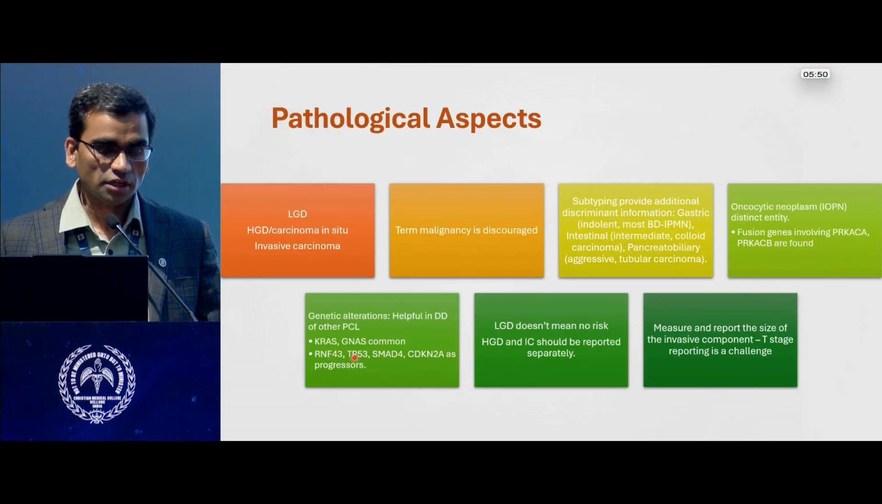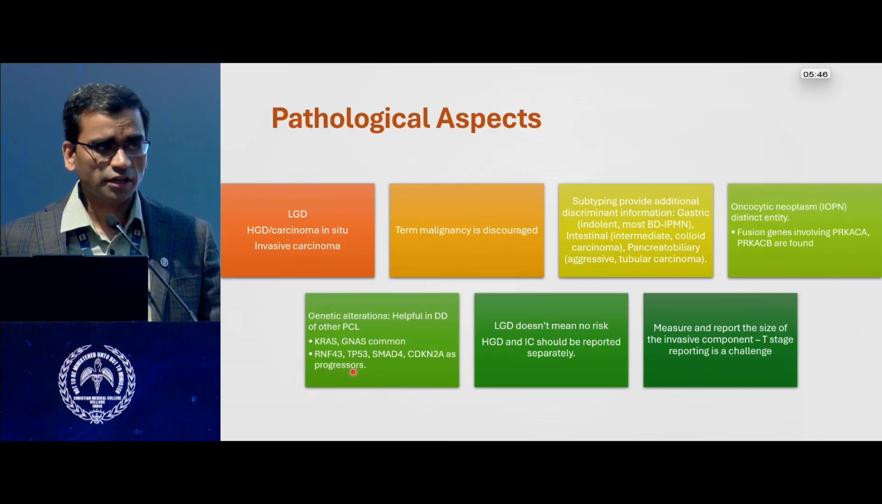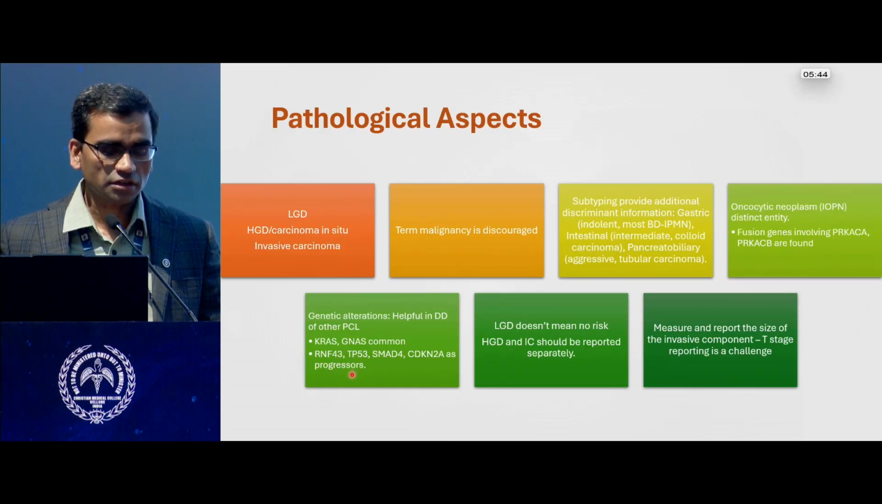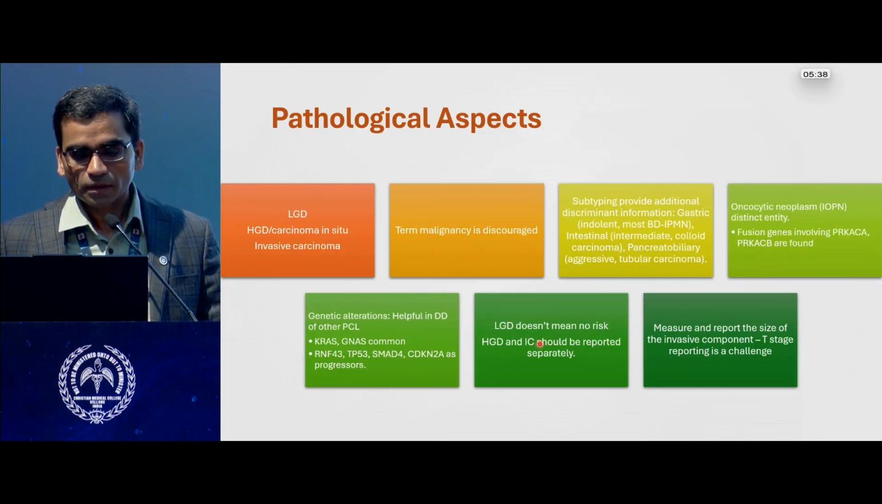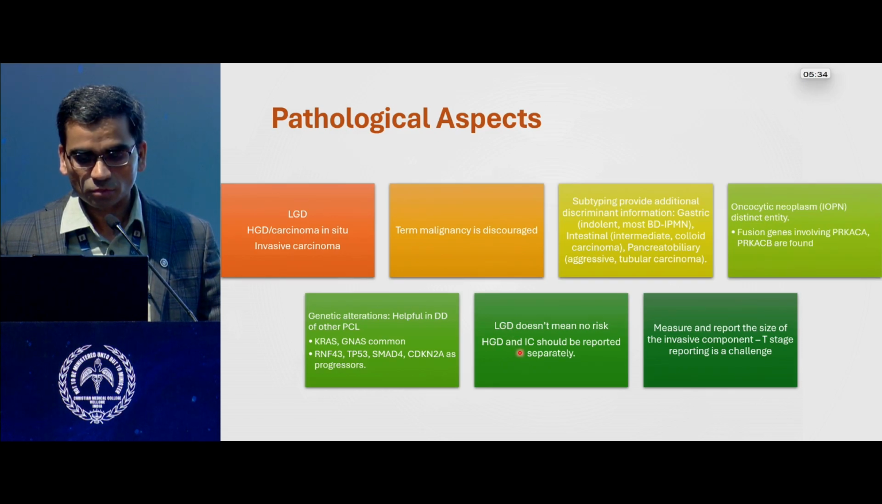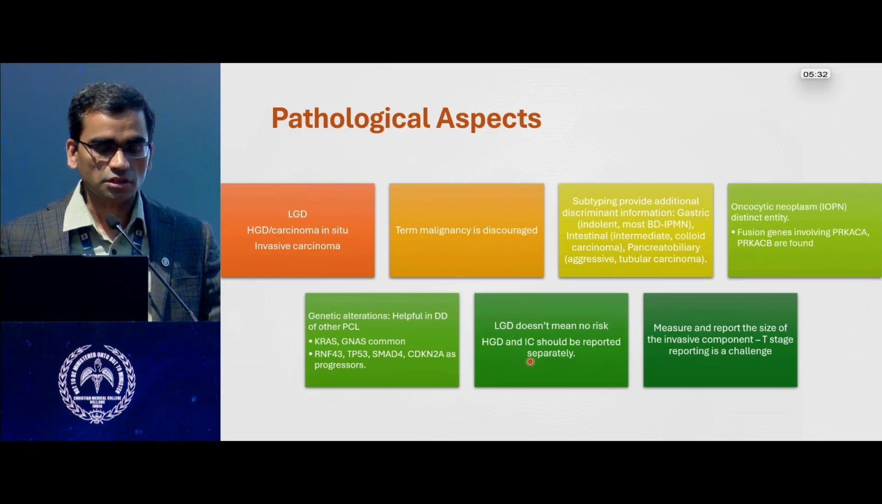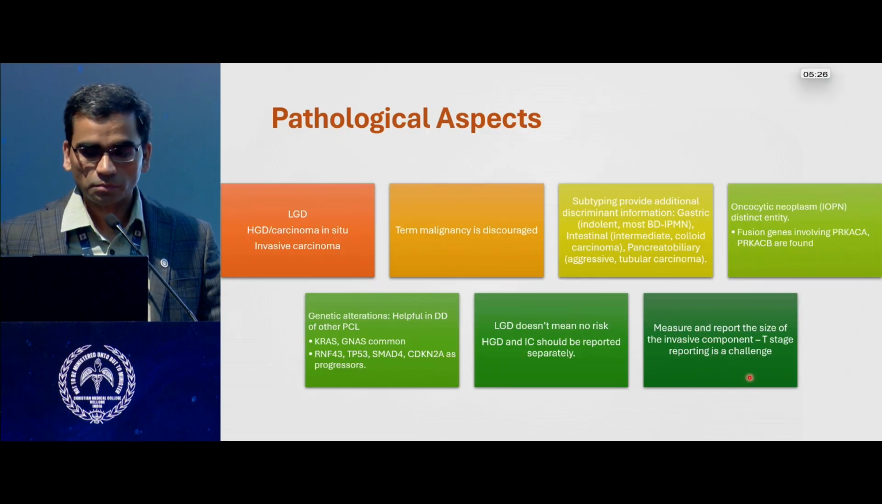The KRAS and GNAS mutations are very common in these lesions, and we can identify the progressive, at-risk lesions by studying TP53, SMAD4 and CDKN2A. Low grade dysplasia doesn't mean that they are not at risk; they still need to be under surveillance. High grade dysplasia and invasive cancers need to be reported separately. And we need to measure and report the size of the invasive component, but of course T staging and reporting can be challenging.